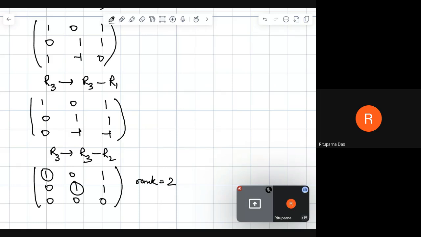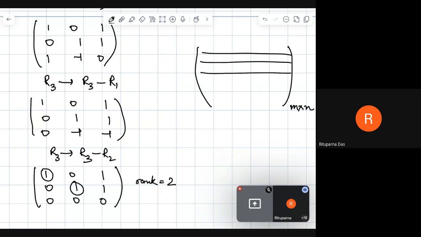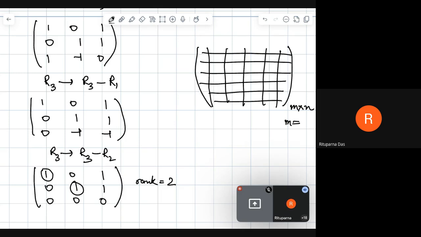So when you apply Gaussian elimination, say you have a matrix M by N. It has a certain number of rows and a certain number of columns, and they may not be the same. If they are the same, then it is a square matrix.